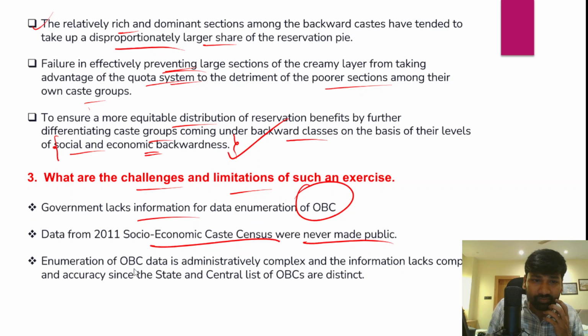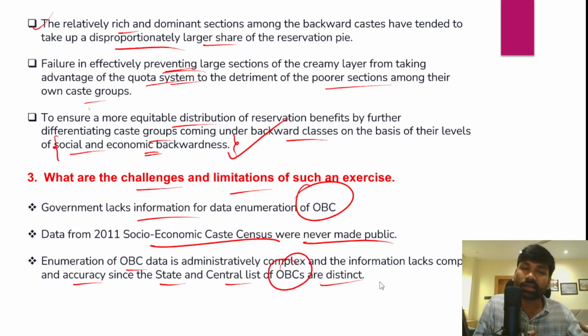And in fact, enumeration of OBC data is an administratively very complex thing. The information lacks completeness and accuracy, since state and central lists of OBCs are distinct and different. Right? There are a lot of challenges and limitations. We need to overcome such limitations. A comprehensive data collection mechanism should be established so that the reservation benefits could actually be provided to the needy, deserving and poor sections within the OBCs and scheduled castes, as per the directions and judgment of the Constitution Bench of the Supreme Court.